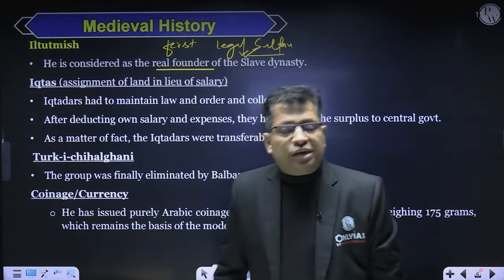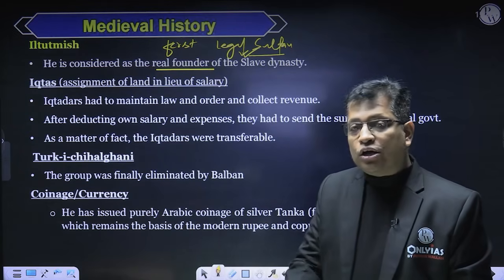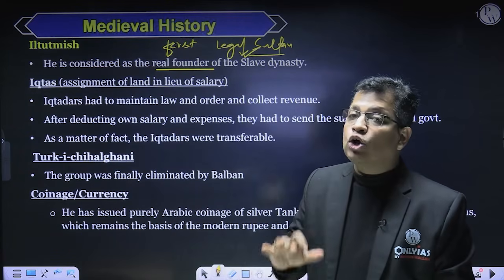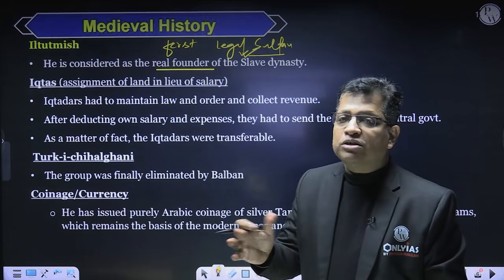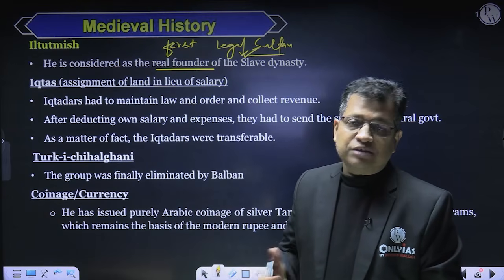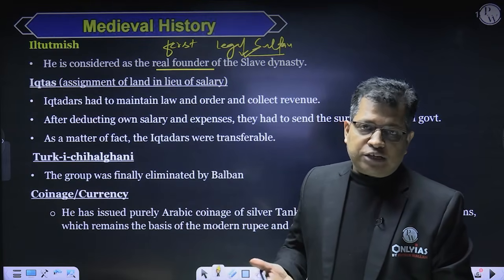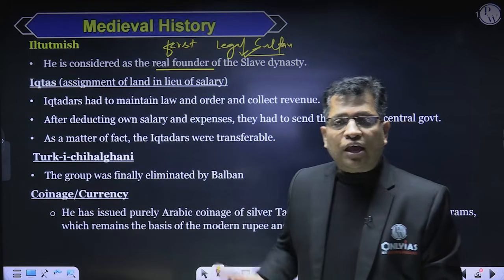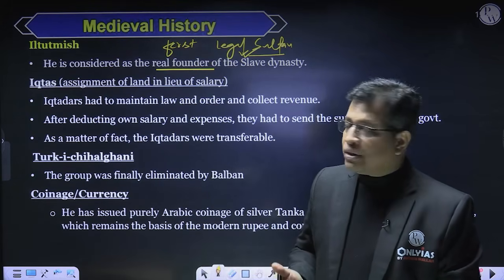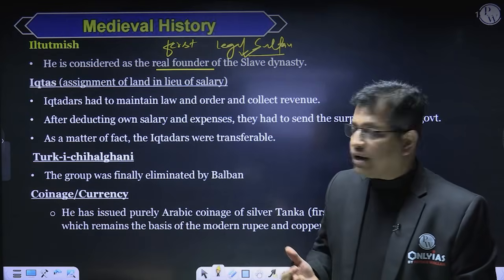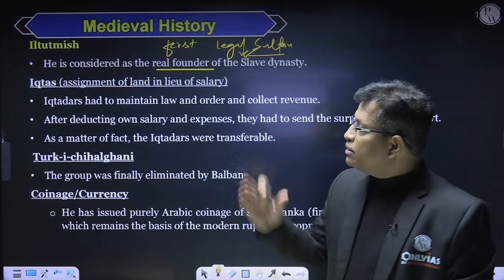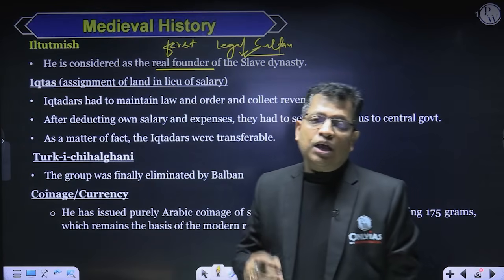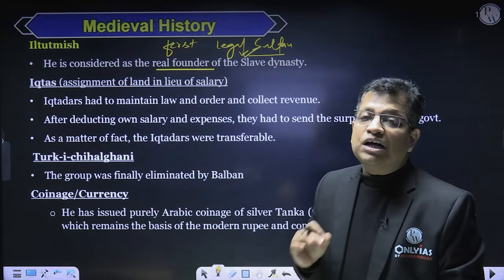And he is known as the real founder because Qutbuddin Aibak definitely established the Delhi Sultanate, but he had not consolidated it because he had scarcity of time. He came to the throne in 1206 and within 4 years, he lost his life, so he could not consolidate the empire. This consolidation was done by Iltutmish, and under his consolidation process, he started the Iqta system.